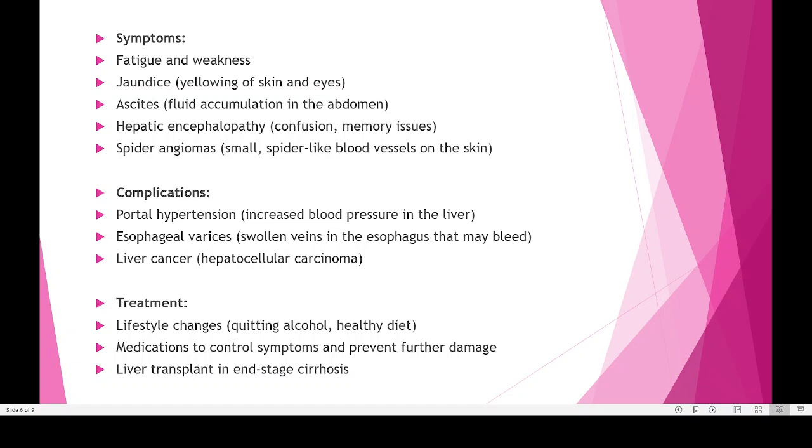Then sometimes the only possibility is liver transplantation. I don't know what the present cost is, because liver transplantation is one of the most expensive surgeries. It costs 25 to 30 lakhs, some 5 to 10 years ago, but that was the cost of liver transplantation. Still it will be very expensive. Maybe anywhere more than 25 lakhs will be the amount for liver transplantation.